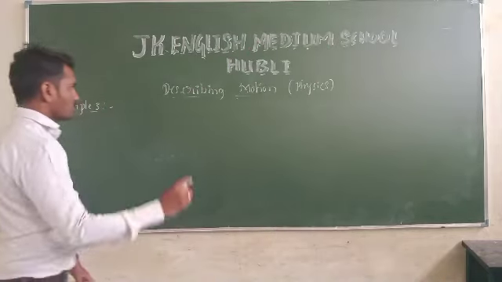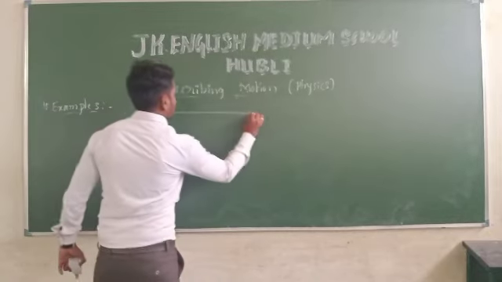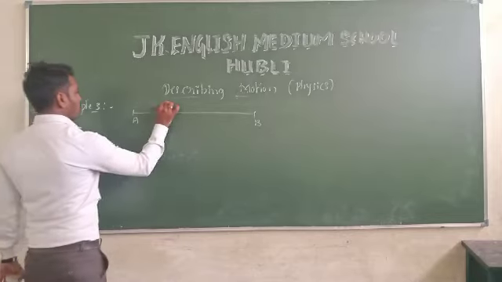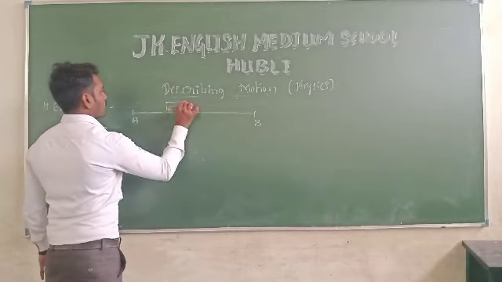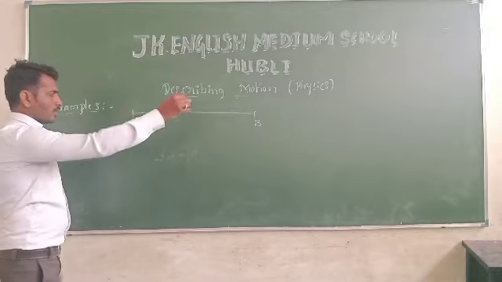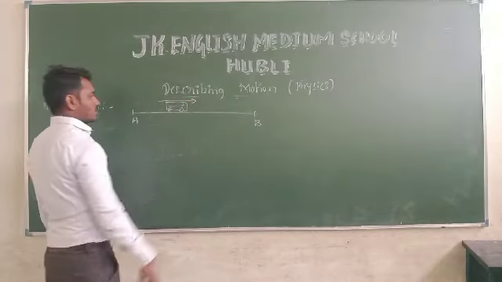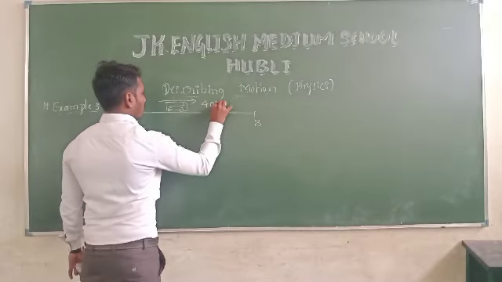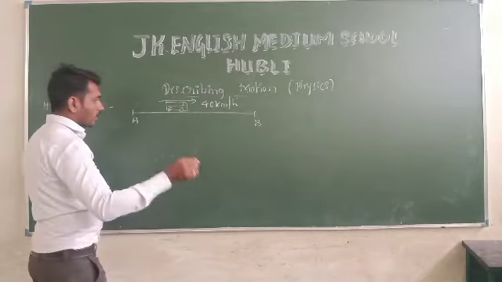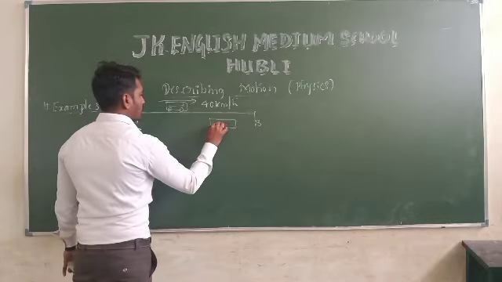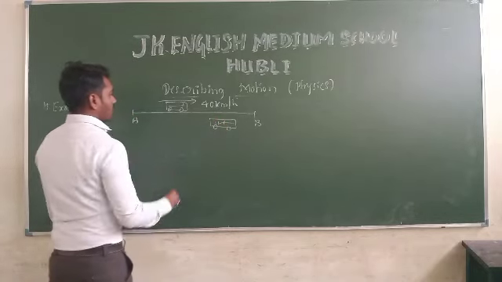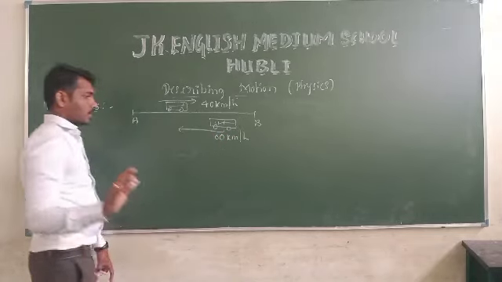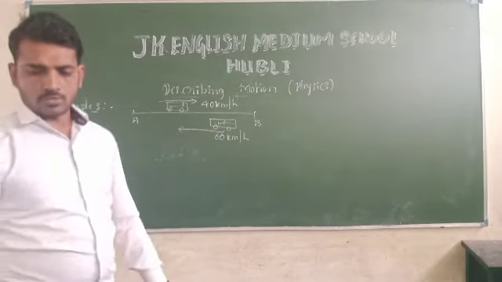How will we describe it? First, a bus is traveling from A to B. While going from A to B, it has maintained a speed of 40 km per hour. While coming back, the same bus has taken 60 km per hour. So, bifurcated means how to take this question.